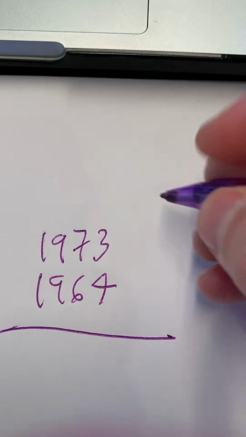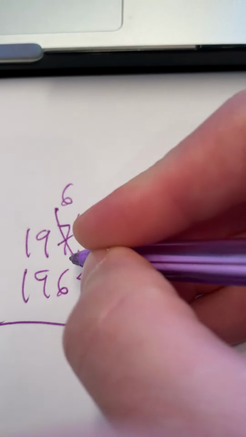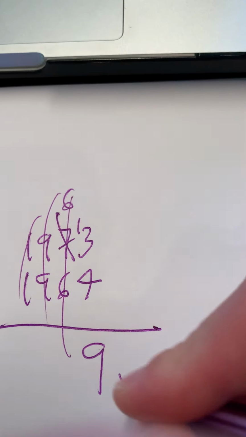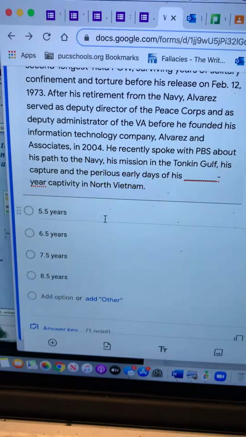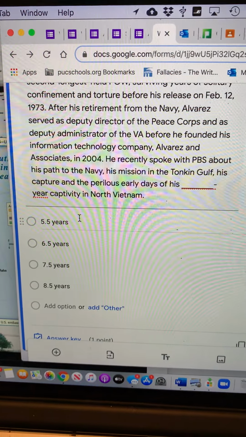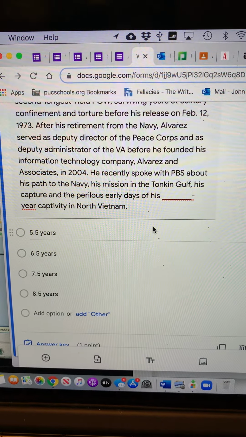So if you're in prison from 1964 to 1973, this would be a subtraction problem. Okay, so that's 9 years. 9 years is not an option here. So which one is closest? I think you can figure that out. What's closest to 9 years?